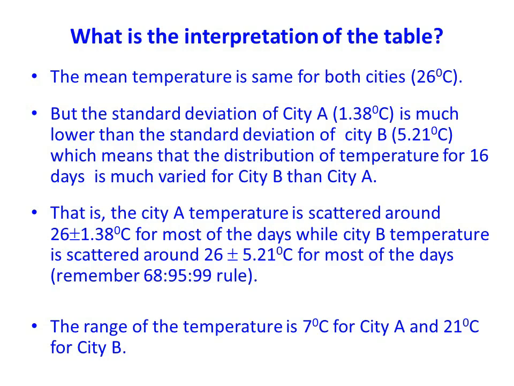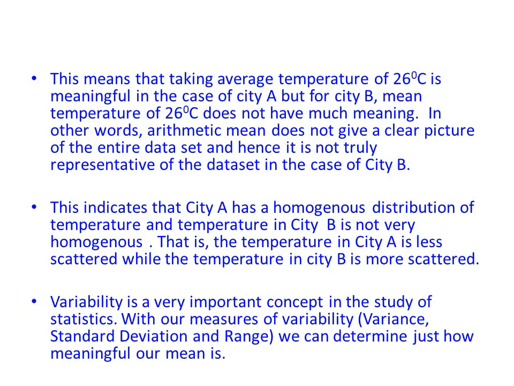The range of the temperature is 7 degrees centigrade for city A and 21 degrees centigrade for city B. This means that taking the average temperature of 26 degrees centigrade is meaningful in the case of city A, but for city B, a mean temperature of 26 degrees centigrade does not have much meaning. In other words, the arithmetic mean does not give a clear picture of the entire data set and hence is not truly representative of the data set in the case of city B. This indicates that city A has a homogeneous distribution of temperature and temperature in city B is not very homogeneous. That is, the temperature in city A is less scattered while the temperature in city B is more scattered.